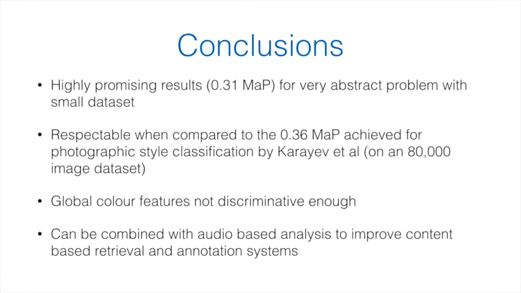In conclusion, there are some very promising results found here. For this highly abstract problem on a relatively small dataset, a mean average precision of 0.31 is found. This is a highly respectable result, especially when compared to similar style classification tasks. Karayev et al. achieved only a 0.36 mean average precision on a photographic dataset of over 80,000 images. The question then becomes, how much better would album cover genre classification perform with a dataset of, say, 100,000 images?